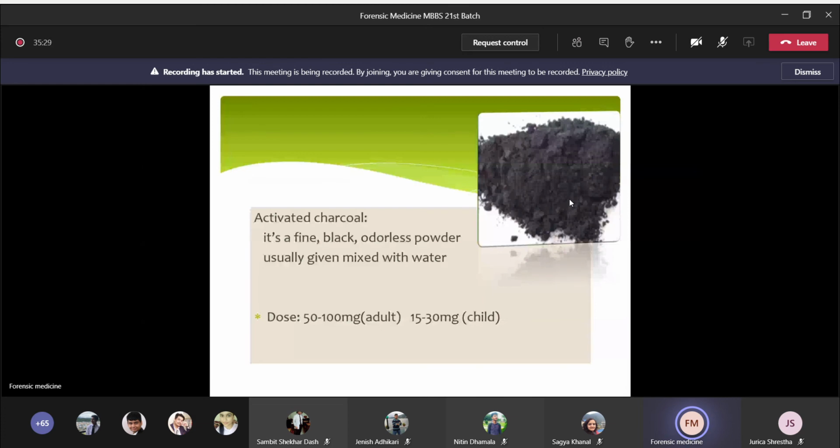This is the activated charcoal. Okay, black color. So it should be mixed with water. And the dose, adult dose is 50 to 100 mg, whereas in pediatric it is 15 to 30 mg. So once the gastric lavage is done, activated charcoal is introduced into the stomach, and the reason is this activated charcoal will further absorb the unabsorbed poison. Okay, so it is left in the stomach for absorption of the poison.